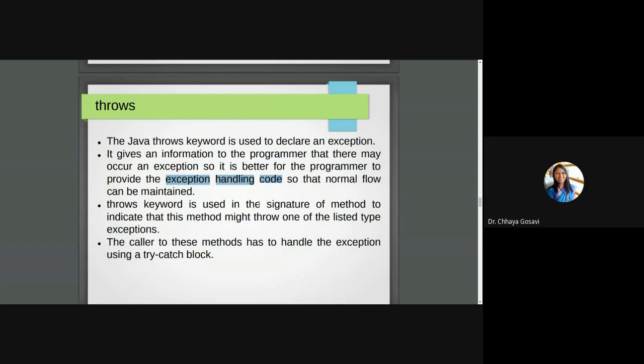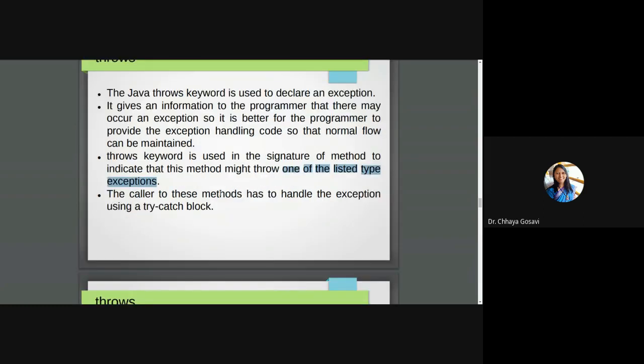The throws keyword is used in the signature of a method. Whenever you declare a method, you have to provide the exception. It indicates that this method might throw one of the listed types of exception, not all at a time, or it may not throw any exception, but depending upon the input, it may throw any type of exception listed here. The caller of these methods has to handle the exception using a try catch block.